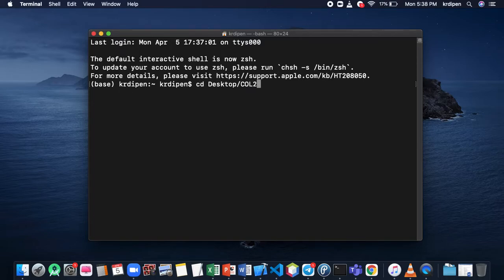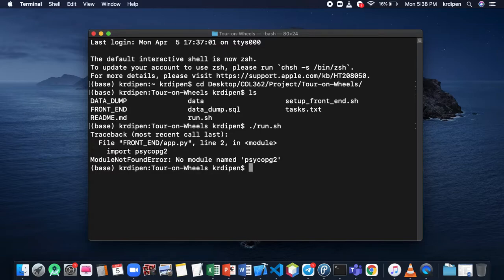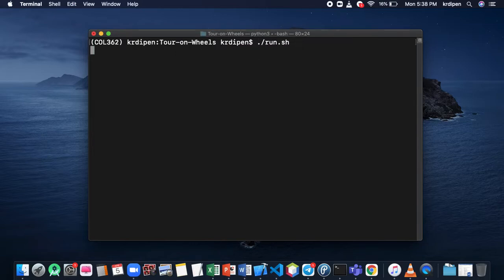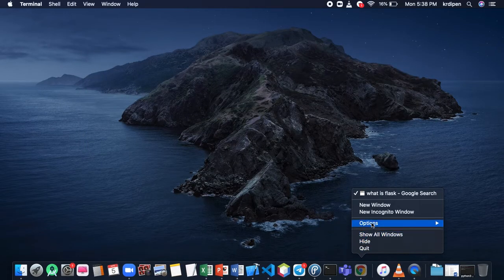Desktop, CALL 362 project, and then Tour on Wheels. There it is, run.sh. Okay, sorry. Conda activate call362, and then run.sh. So our server is running. Let's start the demo.